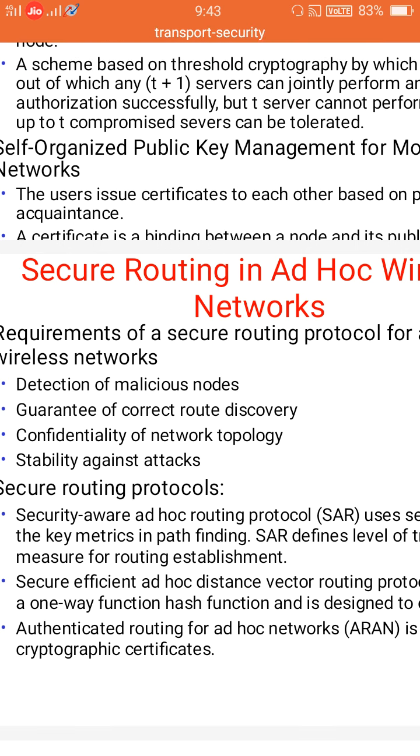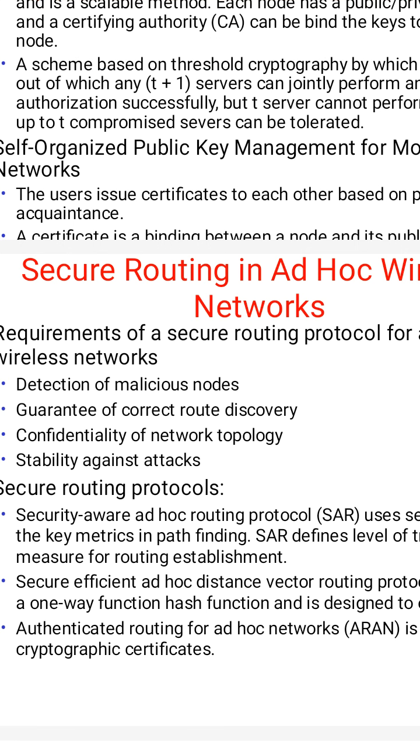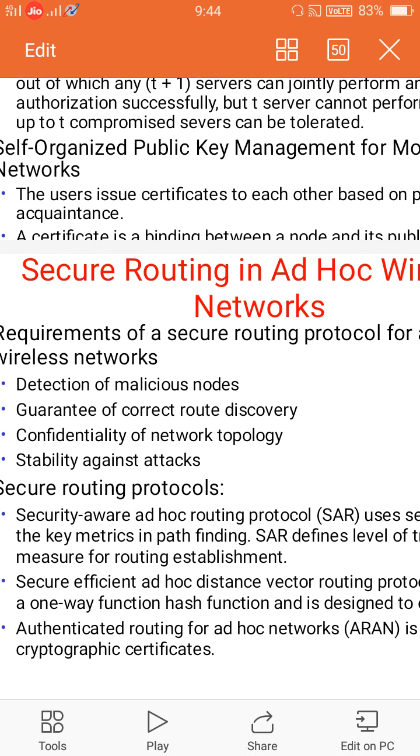So another one is stability against the attacks. Stability against the attack means consistency. Whatever the time, whatever the date, any time, any date, malicious nodes should not be added to the network. The routing protocol should take care that these attacks do not permanently disturb the routing process. Okay, so not for some time, this is a permanent process.